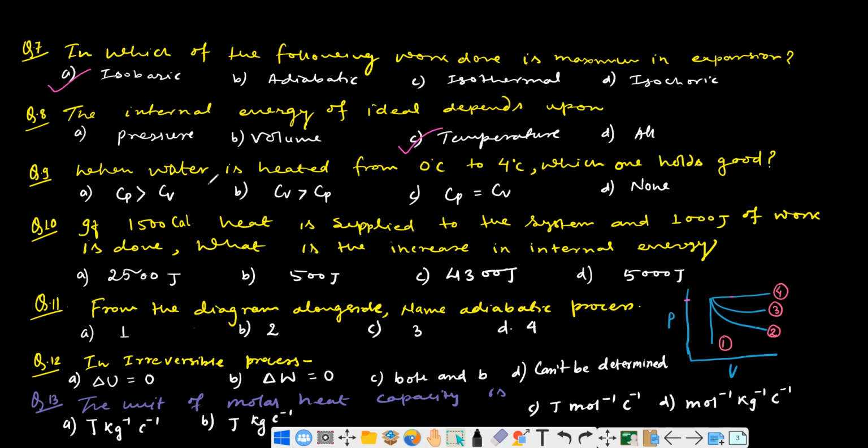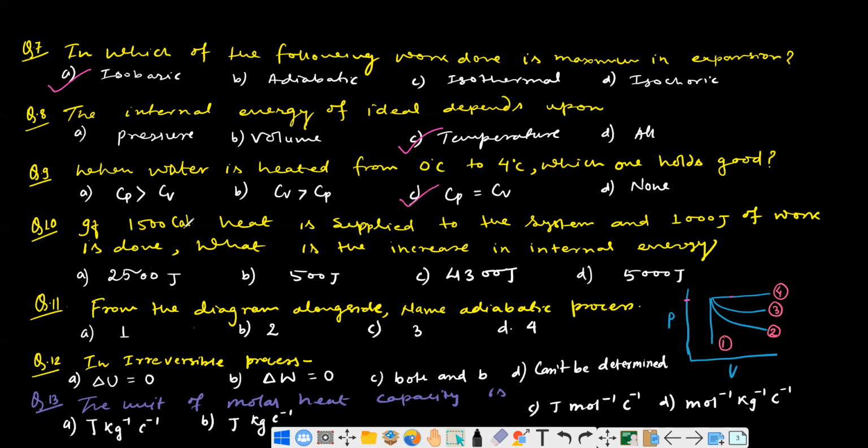Okay. Next, when water is heated from 0 degrees C to 4 degrees C, which one holds good? Constant pressure, constant volume, specific heat capacity or molar heat capacity are there. It is not always necessary that Cp will be greater than Cv. We cannot say, but in case of 0 to 4 degrees C, volume is decreased, but temperature is increased. Internal energy is going to be increased. That's why that will nullify each other, balance each other, and directly you can remember the answer as this one.